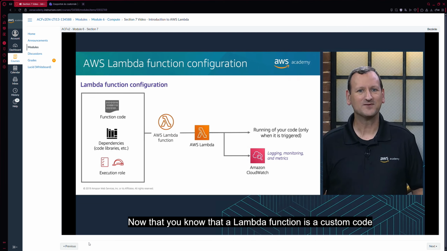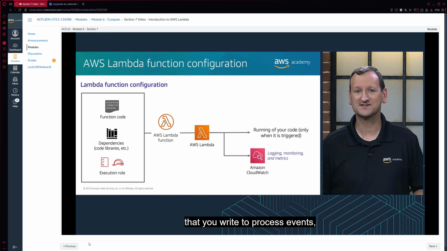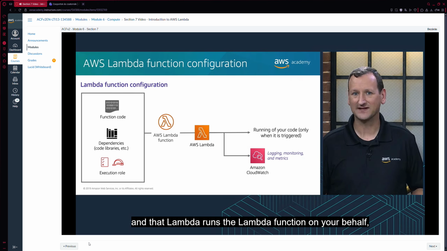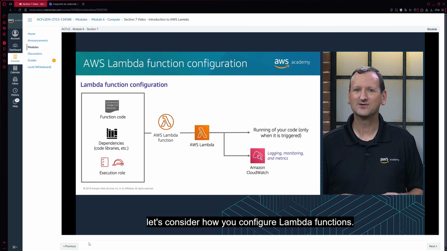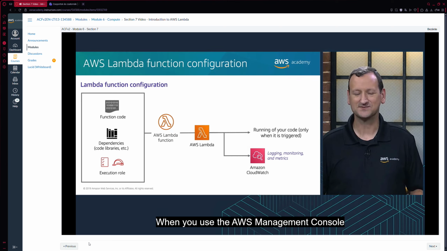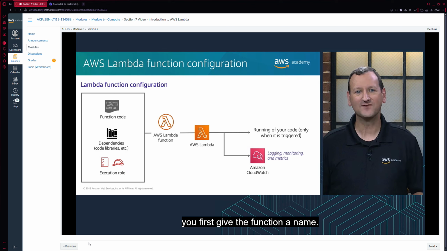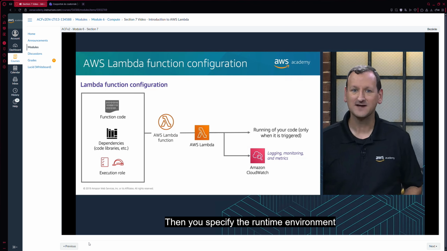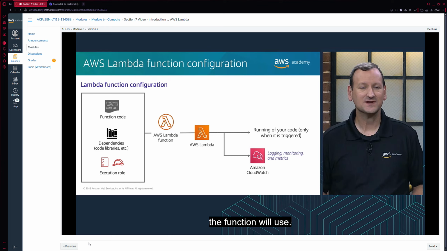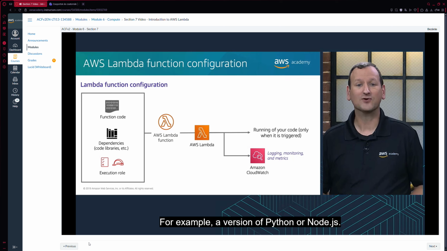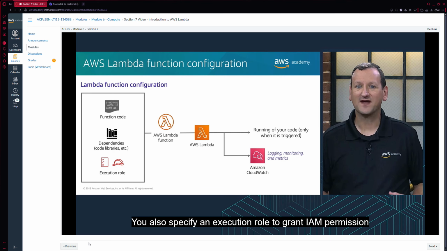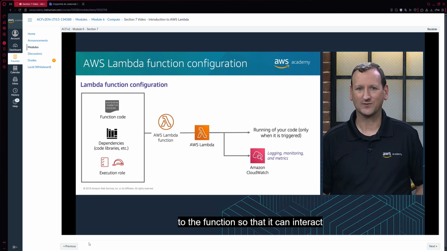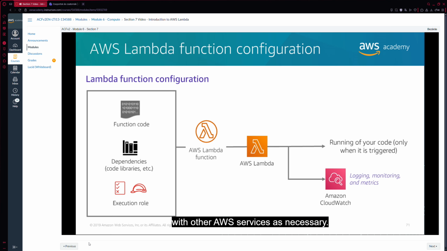Now that you know that a Lambda function is custom code that you write to process events, and that Lambda runs the Lambda function on your behalf, let's consider how you configure Lambda functions. When you use the AWS Management Console to create a Lambda function, you first give the function a name. Then you specify the runtime environment the function will use. For example, a version of Python or Node.js. You also specify an execution role to grant IAM permission to the function so that it can interact with other AWS services as necessary.